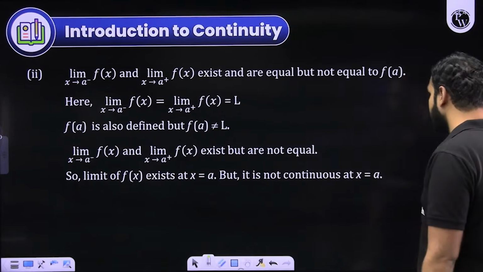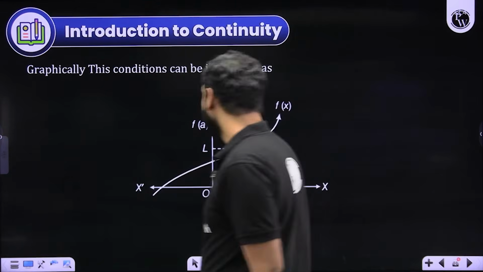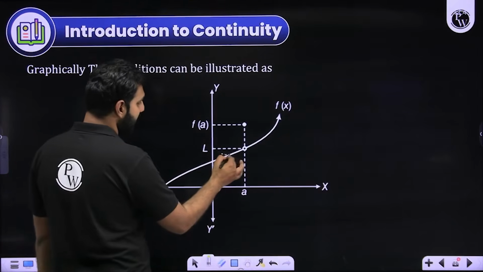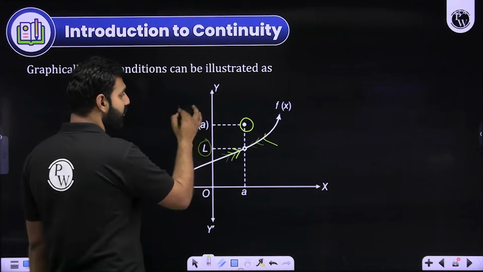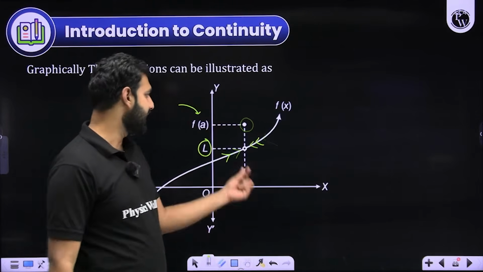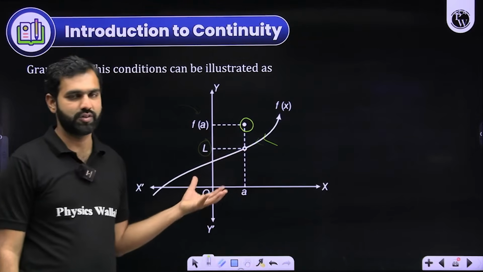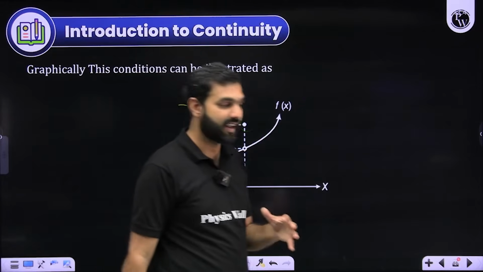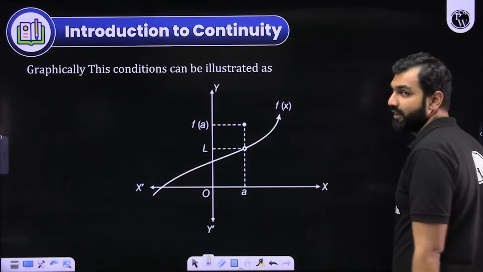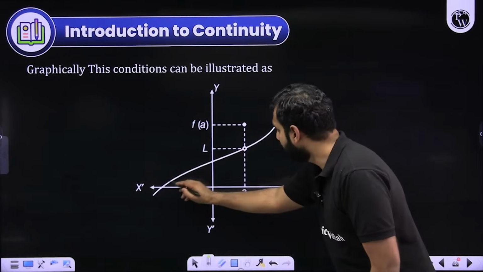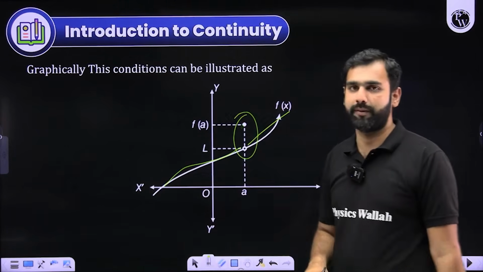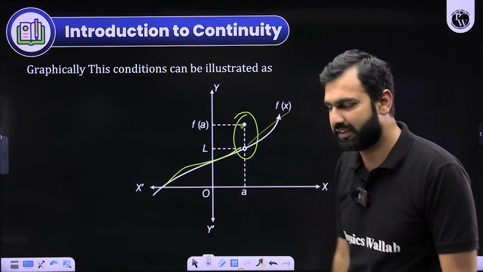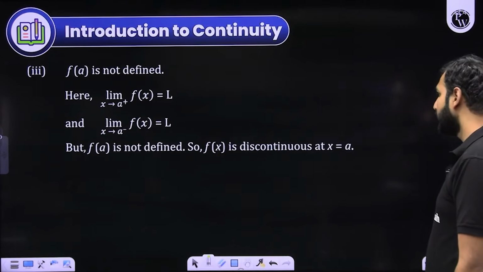Look at this scenario of discontinuity. Again, in this case, at A, LHL and RHL both are equal to L, but the value of the function is different. So in this case, LHL and RHL were equal, but the value of the function was different. And then again, this is another case of a function being discontinuous because it broke. The graph was like this, and then this. So the graph broke at this point. There again was a jump. And in that case, the function is discontinuous.